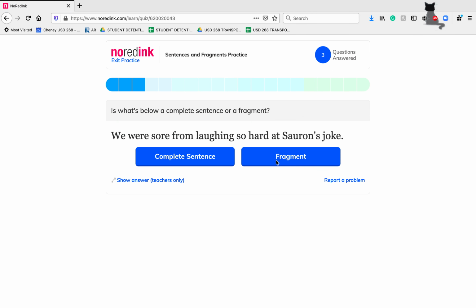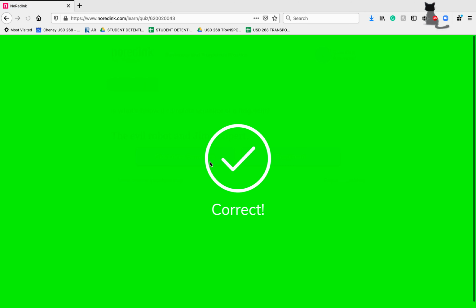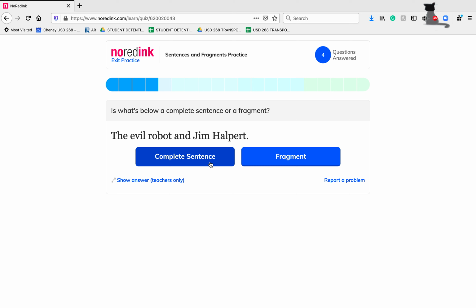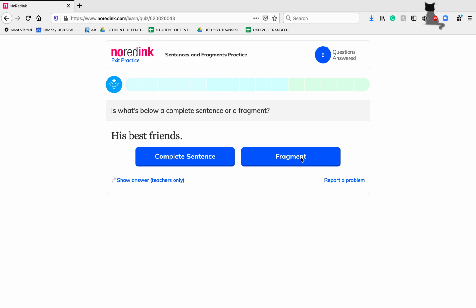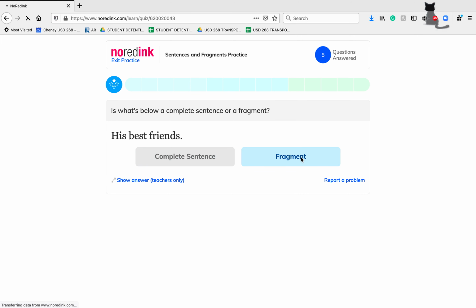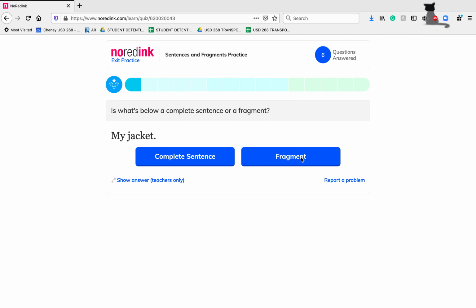We were sore from laughing so hard at Sauron's joke. This one's a complete sentence, makes perfect sense. The evil robot and Jim Halpert, we just have two subjects here. There's no verb. It's not a complete thought. This one's a fragment. His best friends, again, we don't know what they're doing. This one's a fragment. My jacket, we don't know what's happening to it. Fragment.